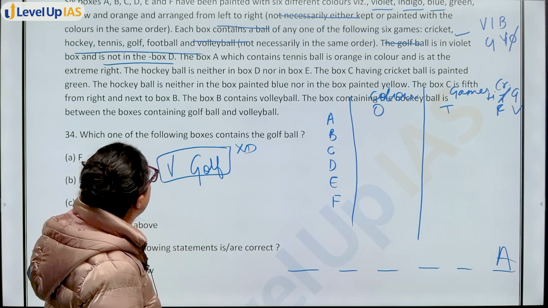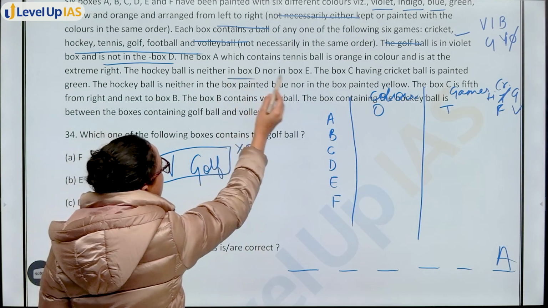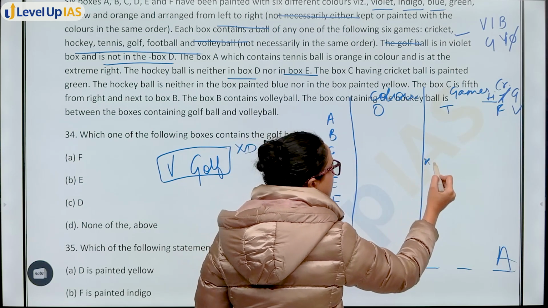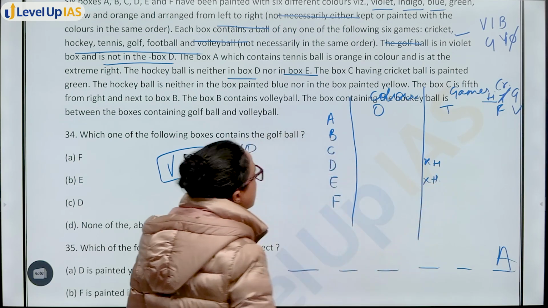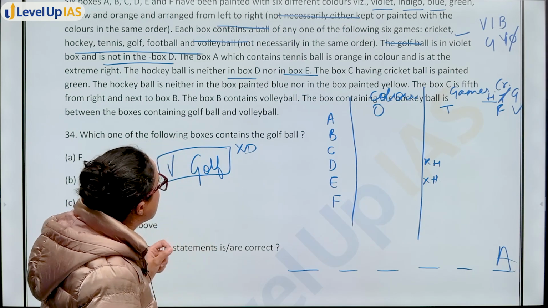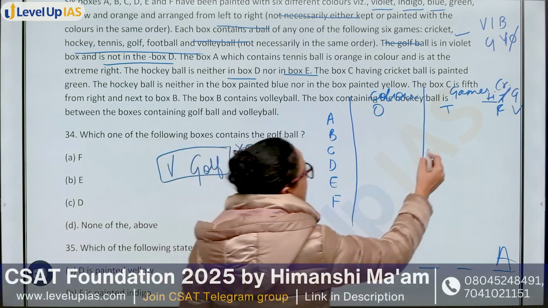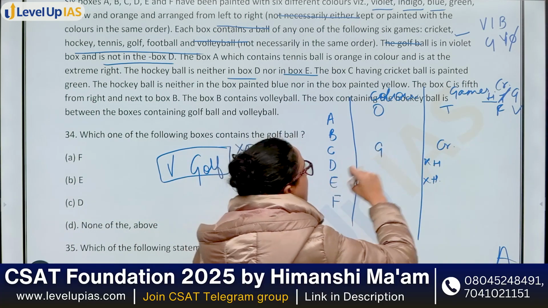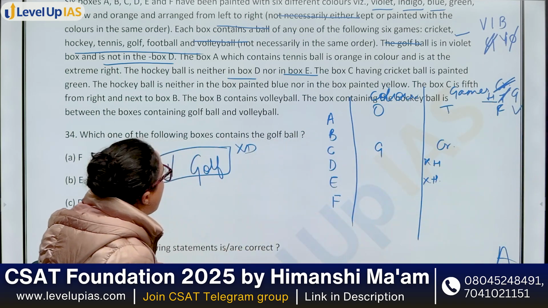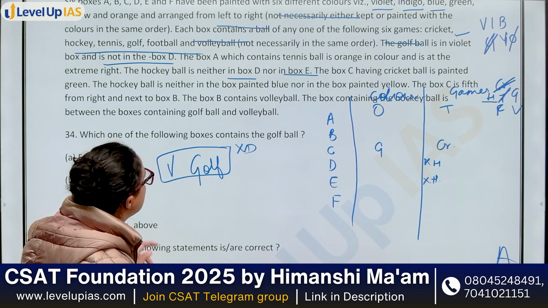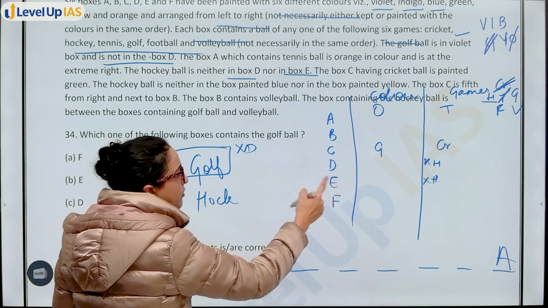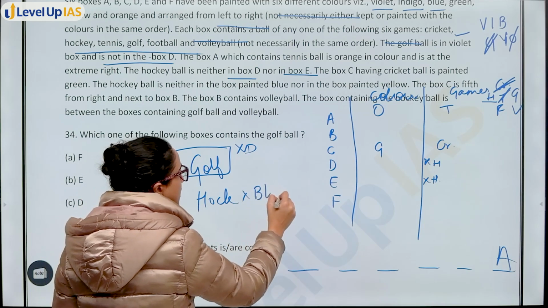Okay, next you have hockey ball is neither in box D nor E. So hockey, this is the game. ये game ना D में है, ना E में है. Next you have box C having cricket ball is painted green. So C, cricket painted green, color cricket is gone, color green is gone. Okay, next you have hockey ball is neither in the box painted blue nor yellow. Hockey C में भी नहीं है, D में भी नहीं है, blue में भी नहीं है, yellow में भी नहीं है.